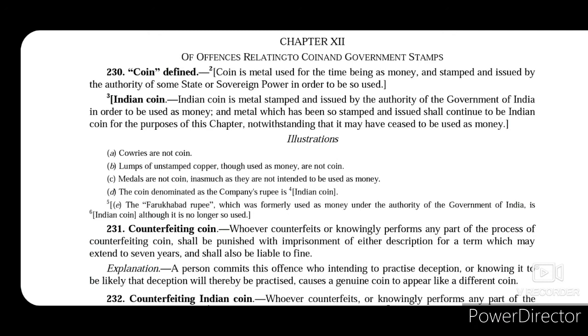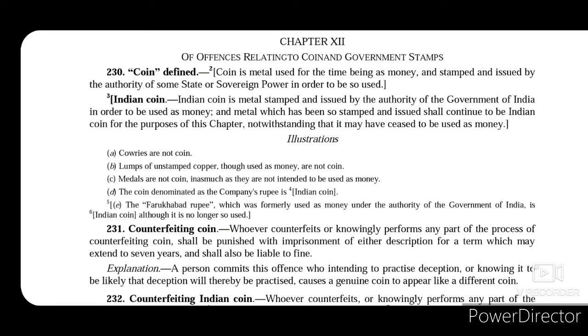So today we are going to read chapter 12, which deals with offences relating to coin and government stamps. This chapter is a long chapter, but it is very easy to understand.